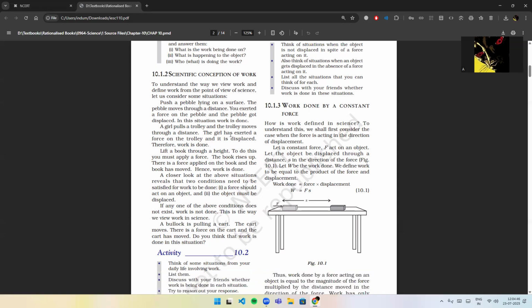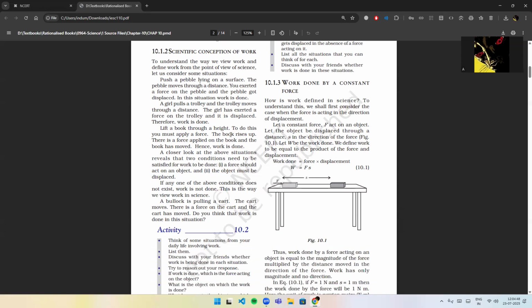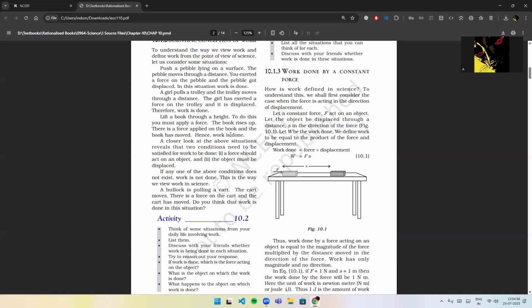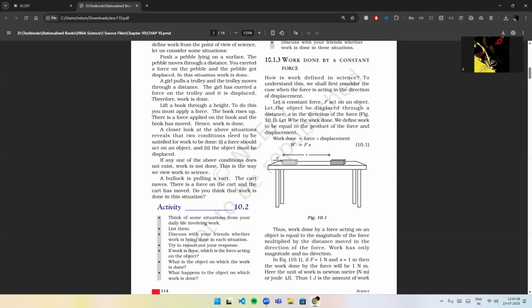Work done by a constant force. How is work defined in science? To understand this, we shall first consider the case when the force is acting in the direction of displacement. Let a constant force F act on an object. Let the object be displaced through a distance S in the direction of the force. Let W be the work done.